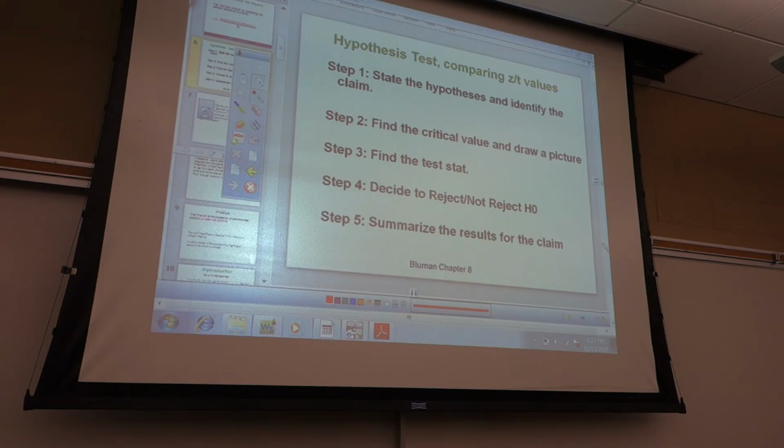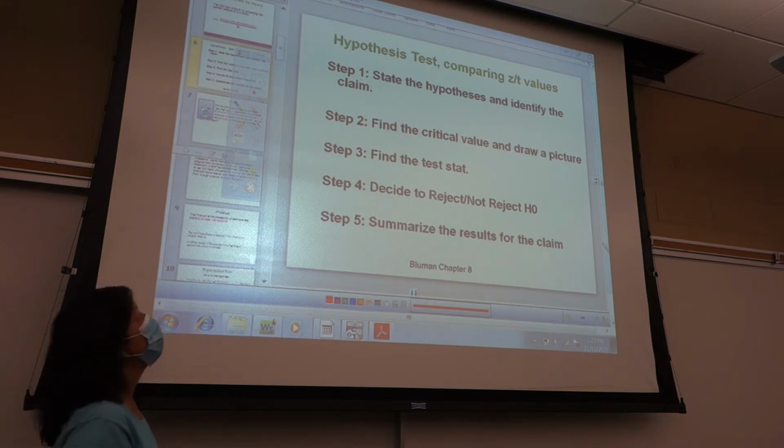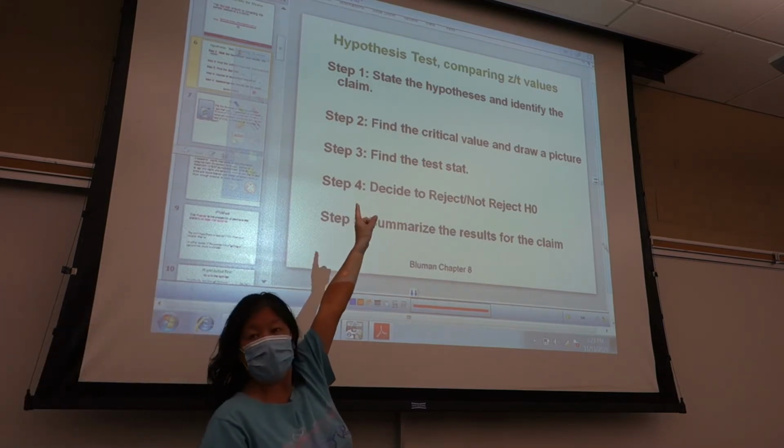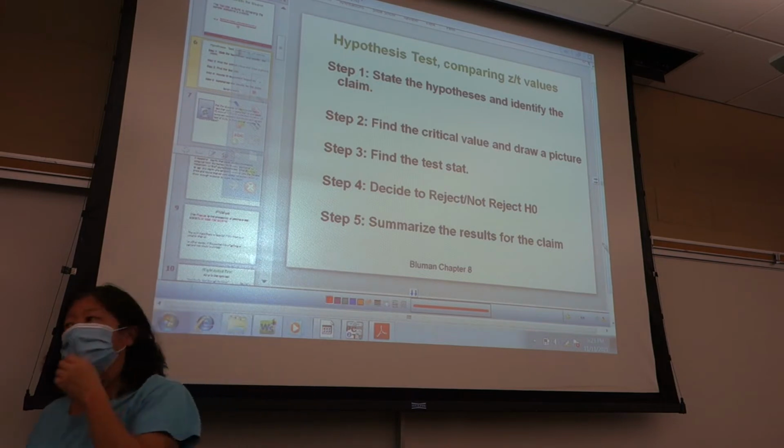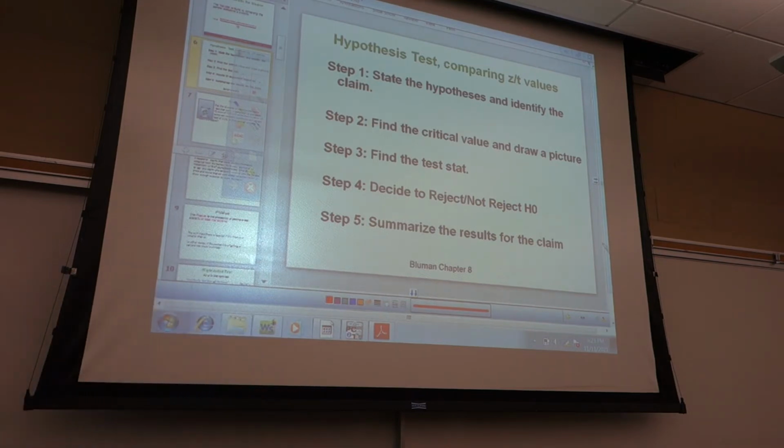Step 1, state your hypotheses, identify the claim. Step 2, find your critical value and draw a picture. Critical value from the t-table. And step 3, find your test statistic. Step 4, decide to reject or not reject H naught. And step 5, summarize results for your claim. Step 4 is all about H naught. Step 5 is all about the claim.